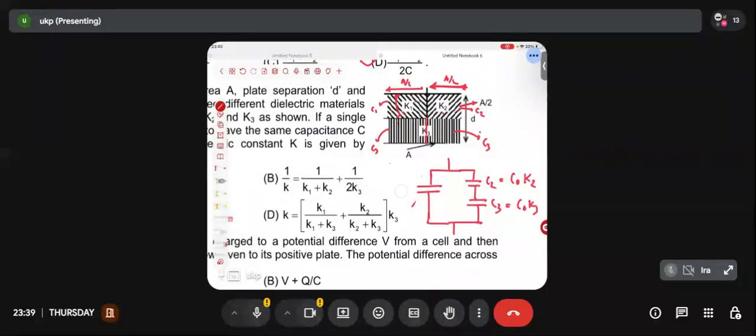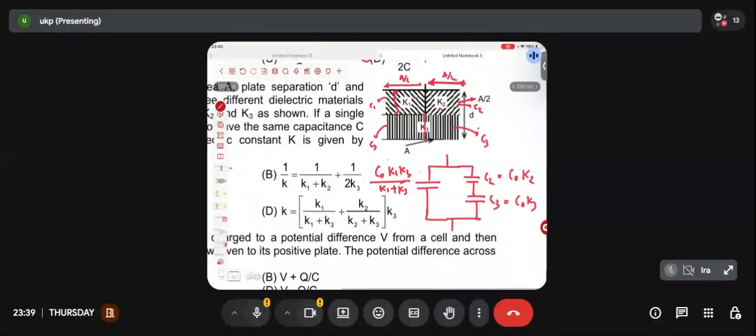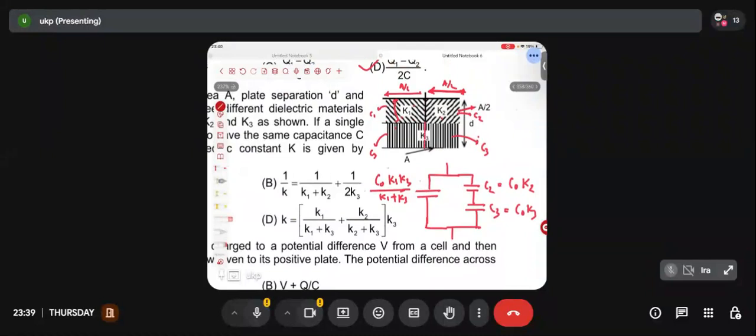C0 K1 K3 by K1 plus K3. Yes or no? Do I need to do the other side, or do I already know? In place of K1, I'll be writing K2 this time, right? So these two can be replaced by a single capacitor of capacitance C0 K2 K3 by K2 plus K3.